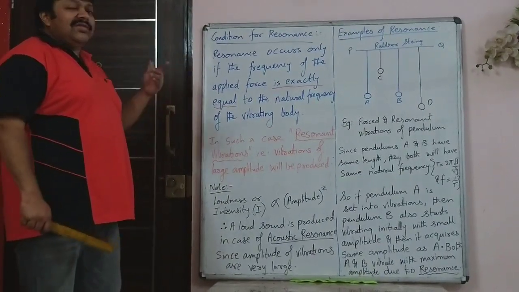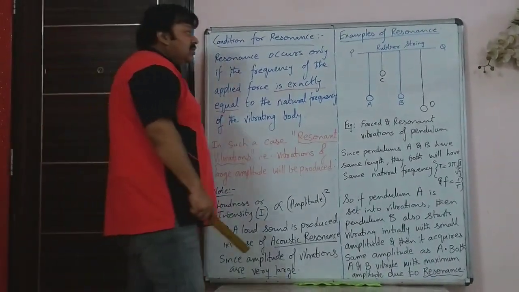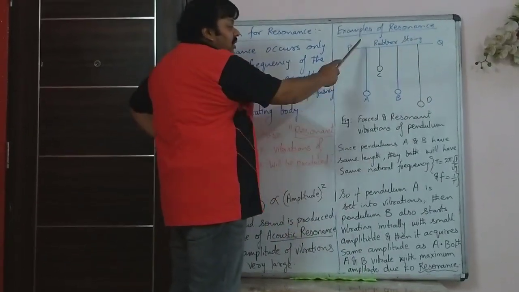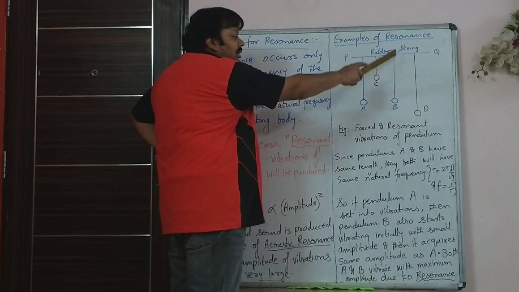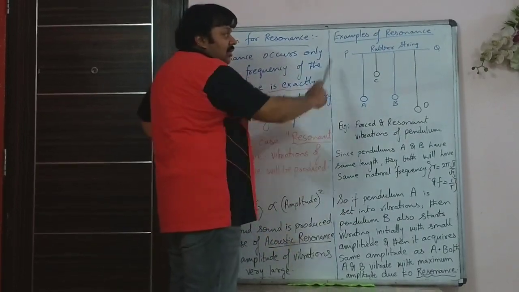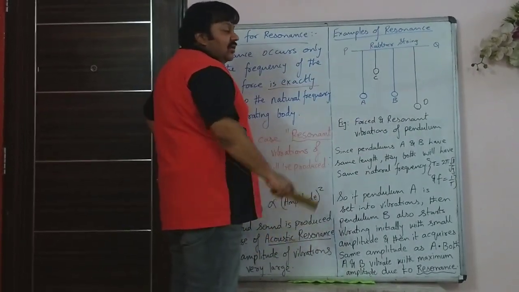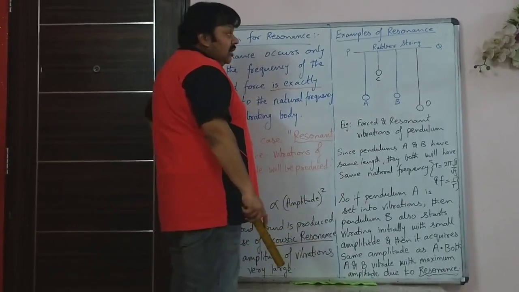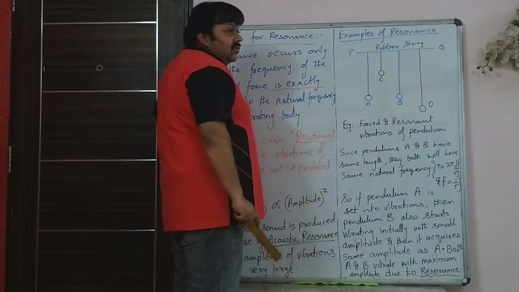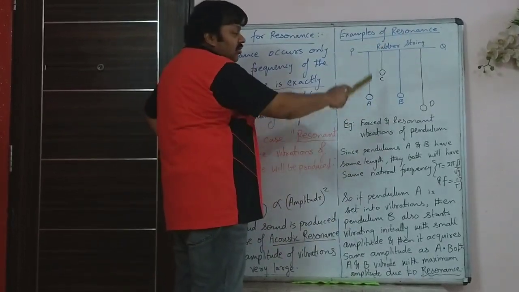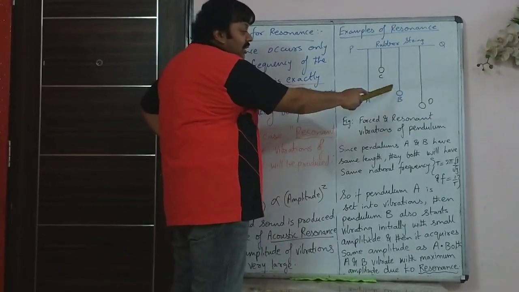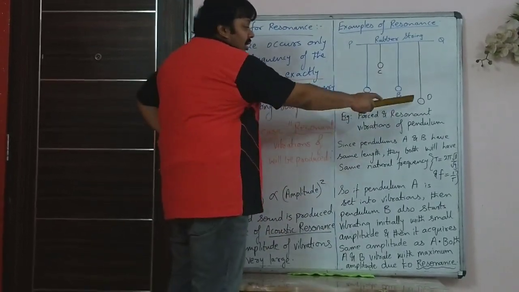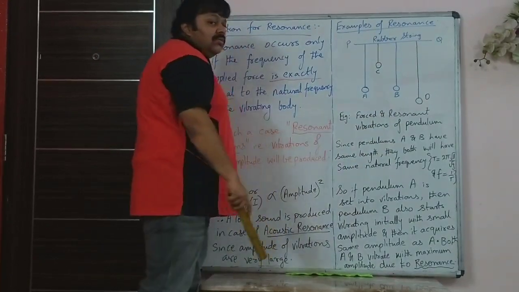Now a simple example or demonstration of resonance. Here you have a fixed rubber string, and you have 4 different simple pendulums suspended on it. Rubber string has good elasticity, so transfer of energy takes place fast and easily. That is why rubber string is used. Let's say A and B have the same length, C is shorter than A and B, and D is slightly longer than A and B.